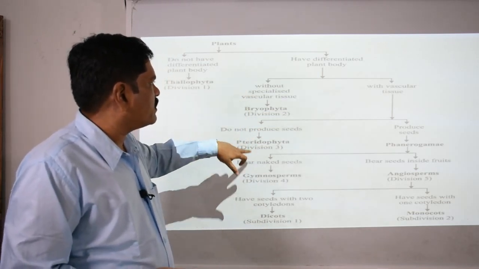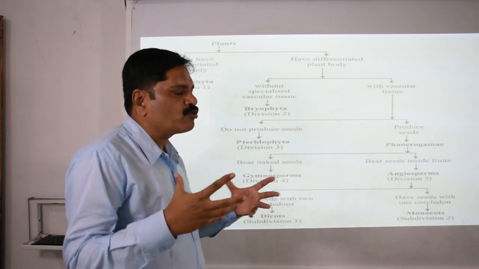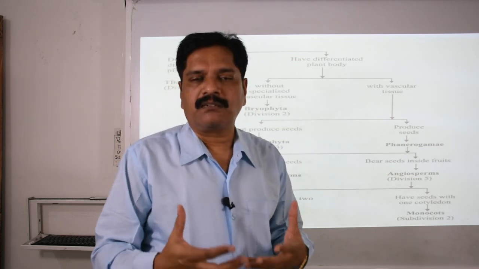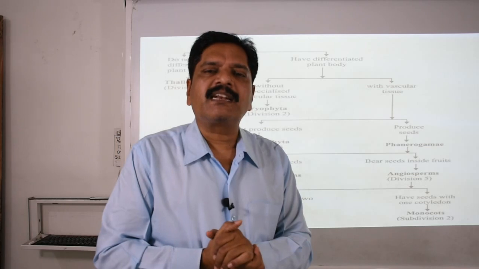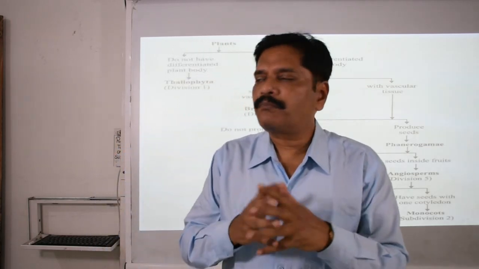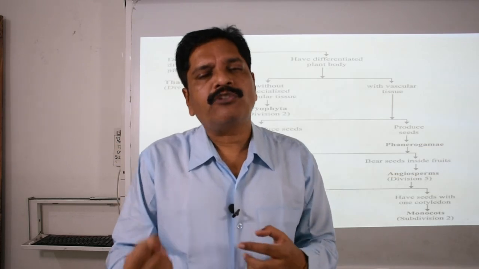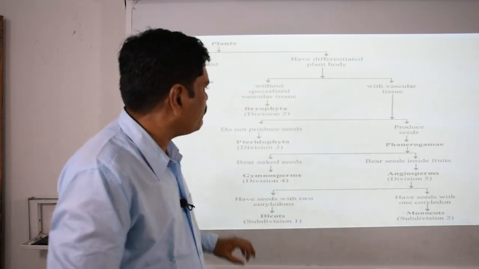The non-vascular plants are further called the bryophytes. Clear? Bryos means quite developed in nature. Here the body is not exactly divided into root, stem and leaf, but if you observe, they have rhizoid-like structures which are responsible for absorbing water and minerals.